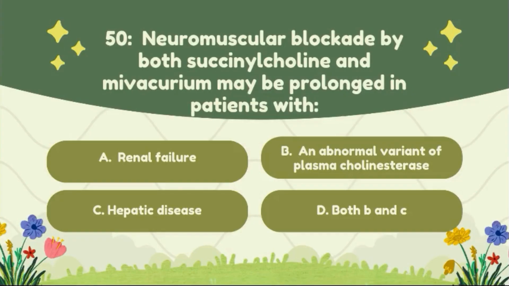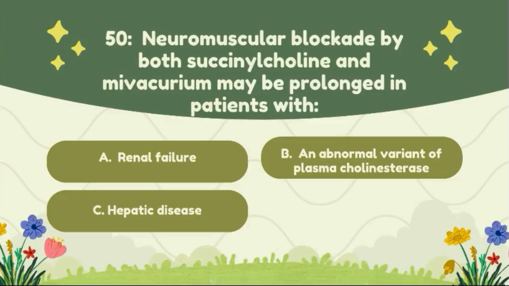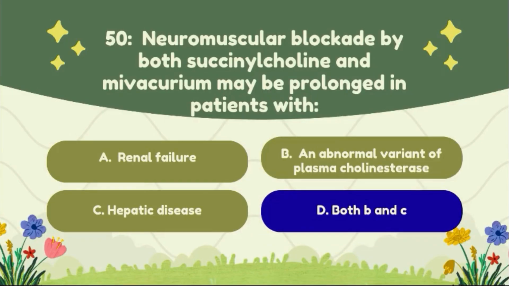Question number 50. Neuromuscular blockade by both acetylcholine and mivacurium may be prolonged in a patient with: option A, renal failure; option B, abnormal variant of the plasma cholinesterase; option C, hepatic disease; option D, both B and C. The correct answer to this question is option D, both B and C.